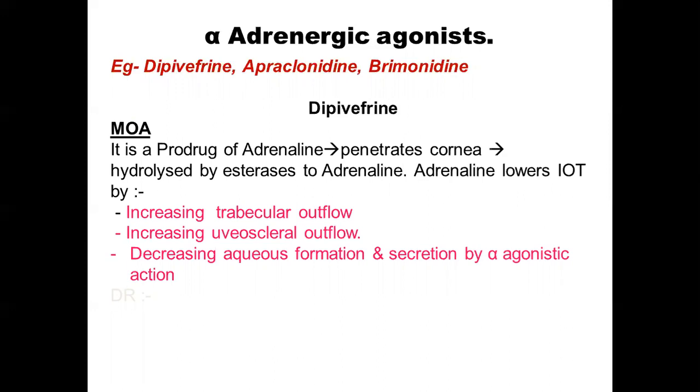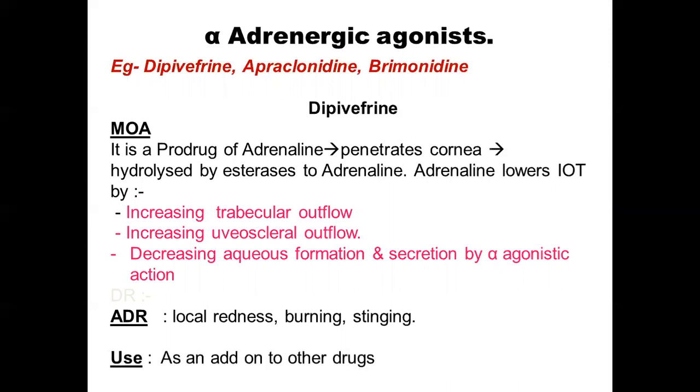It gets hydrolyzed by the esterases in the eye to become adrenaline, and the adrenaline will lower the IOT by increasing the trabecular outflow, increasing the uveoscleral outflow, as well as decreasing the aqueous formation and secretion by the alpha agonistic action. So here the outflow is also increased, and at the same time the production and secretion also is decreased. It has local redness, burning, and stinging. It doesn't have much of systemic adverse effects. However, it is only used as an add-on drug to the other drugs. When the control is not achieved by a single drug, this can be used as an add-on drug.